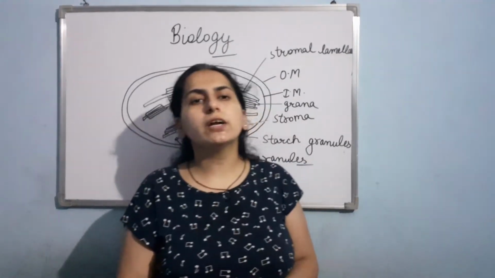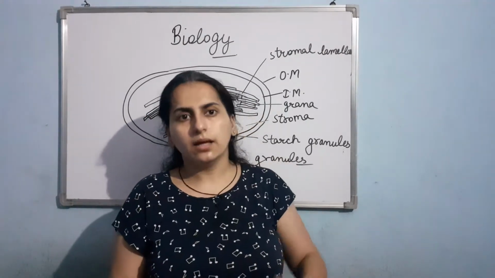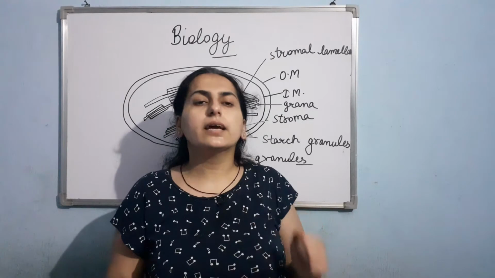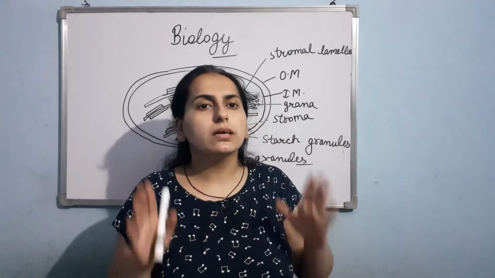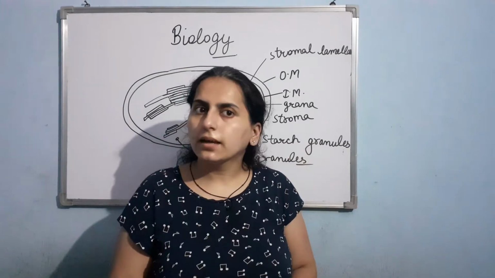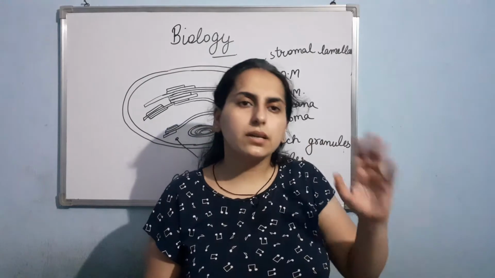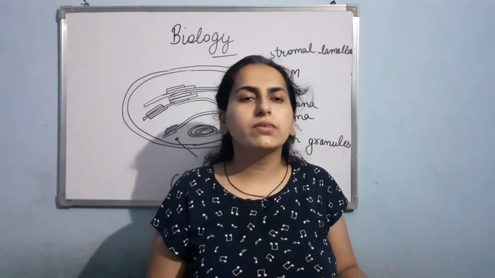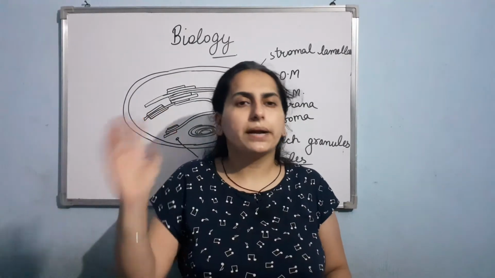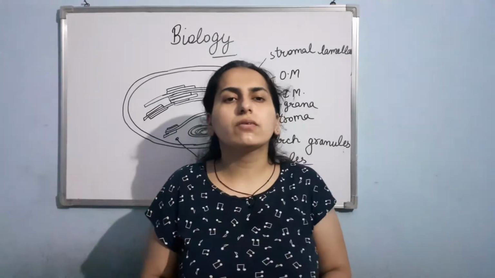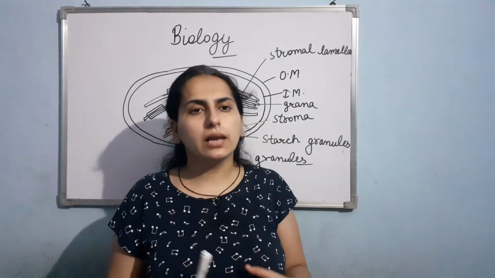Clear? Now if I talk about the arrangement of chloroplast, they could be arranged parallelly or they could be arranged perpendicularly along the walls of the mesophyll cells. Now here comes the question: when will they arrange themselves in a parallel manner along the wall of the mesophyll cells, or when will they arrange themselves perpendicularly along the walls of the mesophyll cells? It depends upon the intensity of the light.